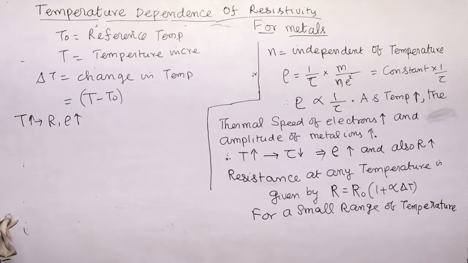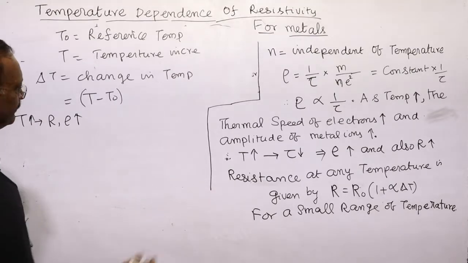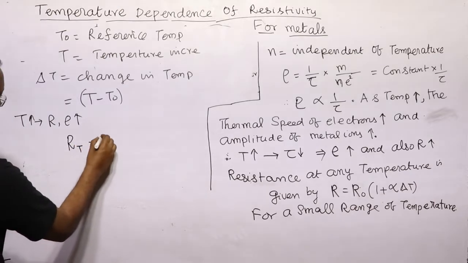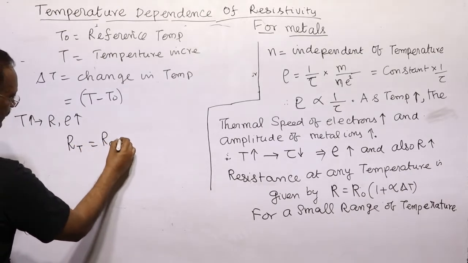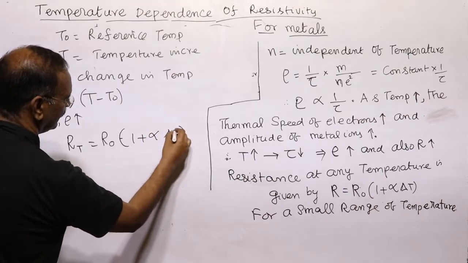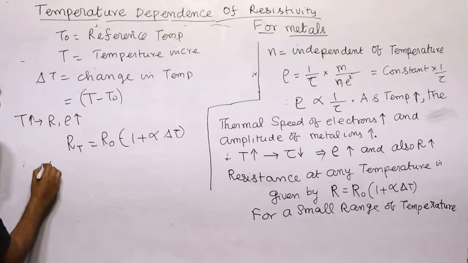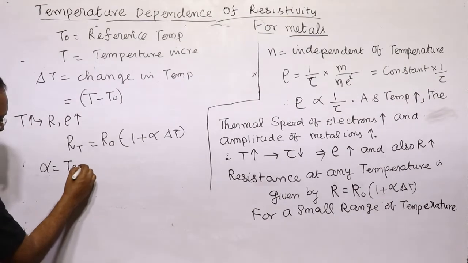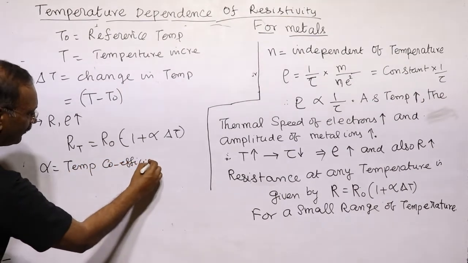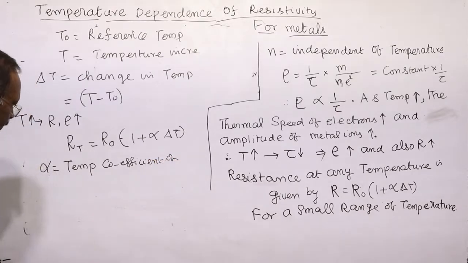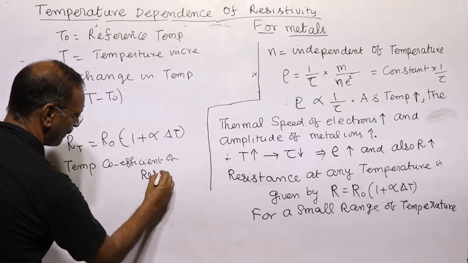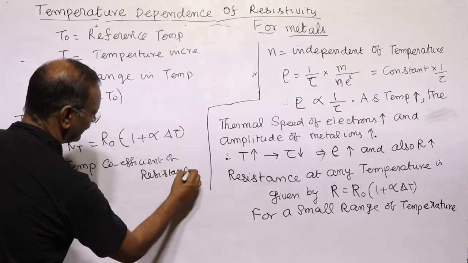we can write the resistance at any temperature as R at temperature T is equal to R at reference temperature into 1 plus alpha into delta T, where delta T is the rise in temperature and alpha is the temperature coefficient of resistance, or of resistivity, we can call it either way.